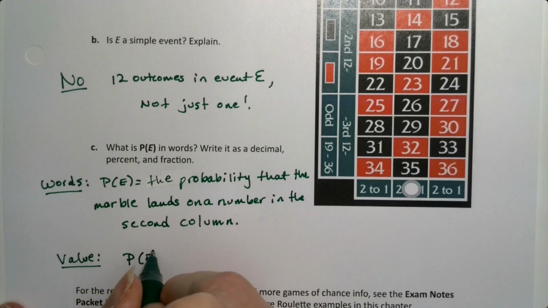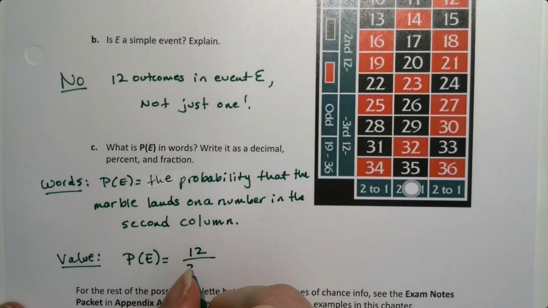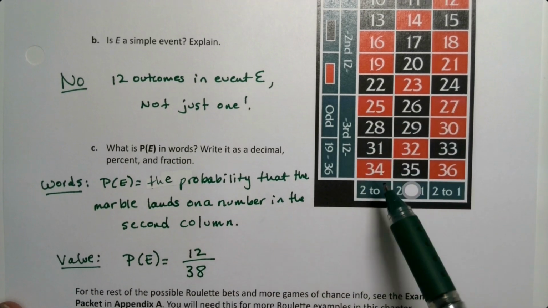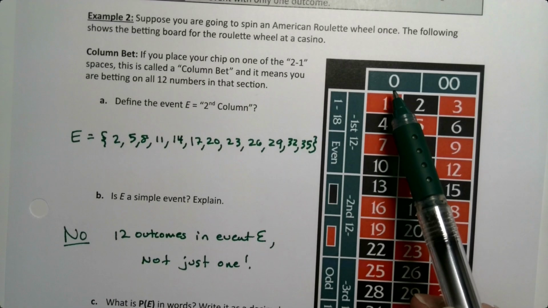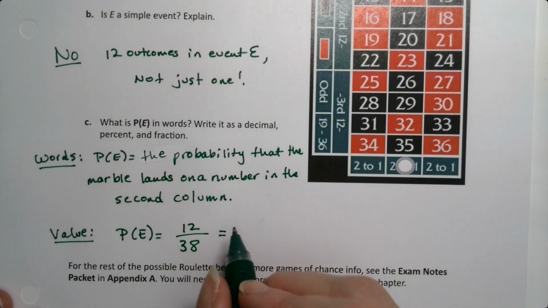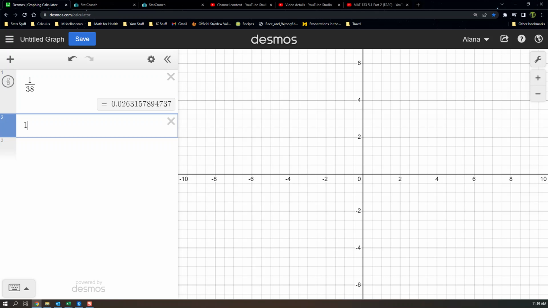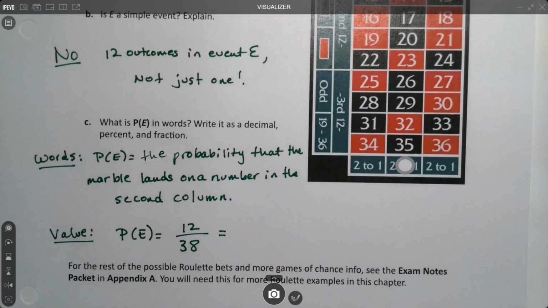So P of E is, well, there's 12 outcomes in that. So there's 12 out of 38 total, right? I know it seems like there's 36, but you can't forget about the 0 and the 00 at the top. So there's 12 out of 38, which is approximately 0.316 if I'm rounding to 3 decimal places.